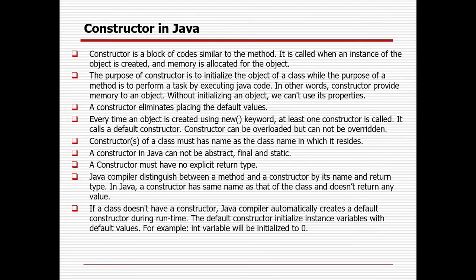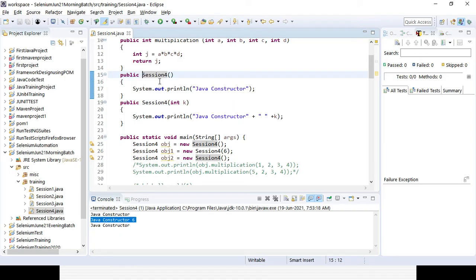Then, if you change the name, say to session 44, it will not be a constructor again. You can see it is not a constructor anymore, because the constructor name should be the same as the class name. Okay, a constructor cannot have a return type.